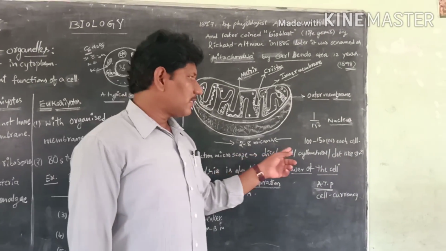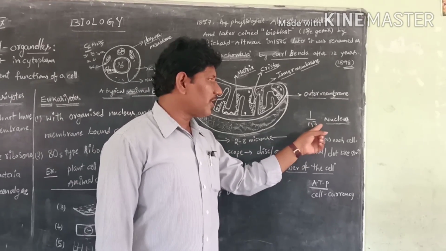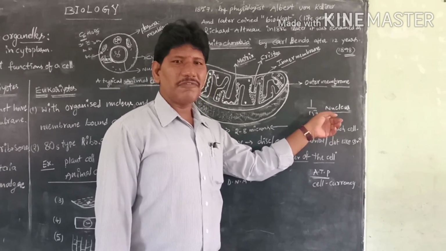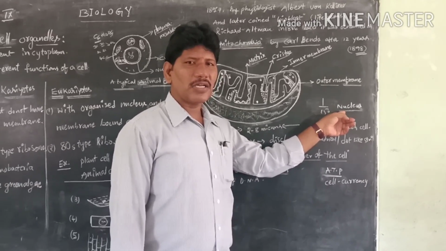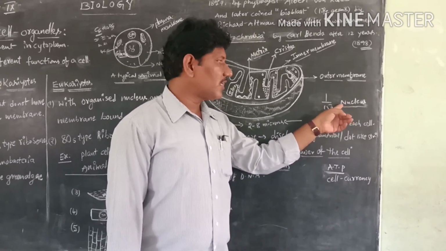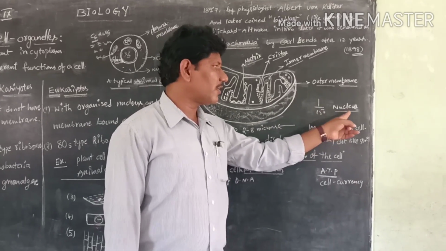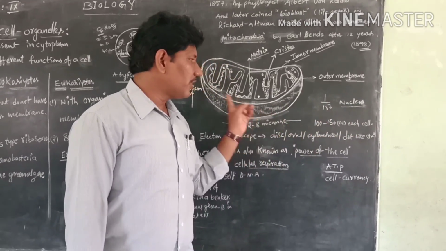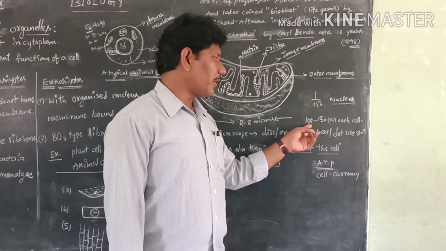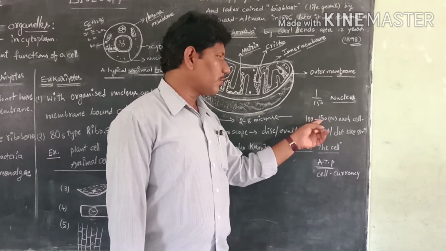Actually, its size is 1/50th of the nucleus. The nucleus itself is a very small part of the cell, but the size of the mitochondria is 1/50th of the nucleus. The number of mitochondria in each plant cell or animal cell is nearly 100 to 150.